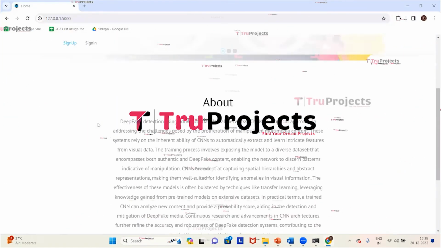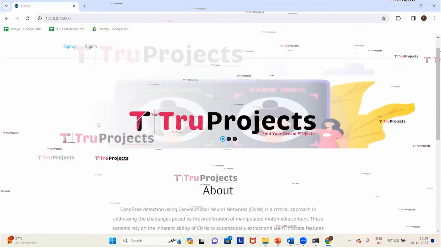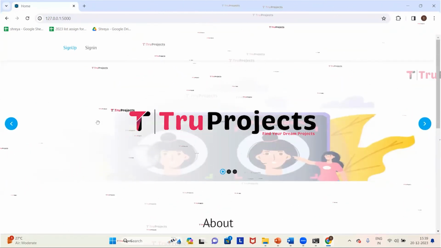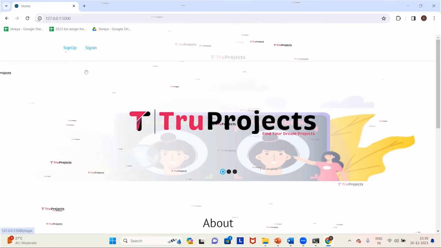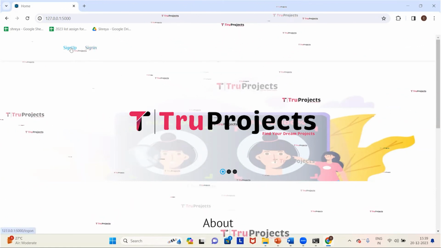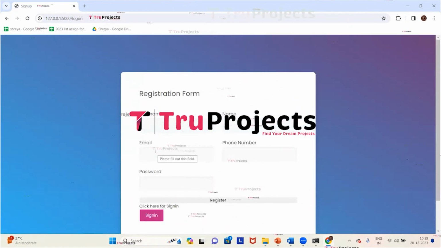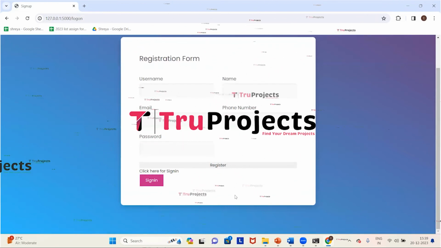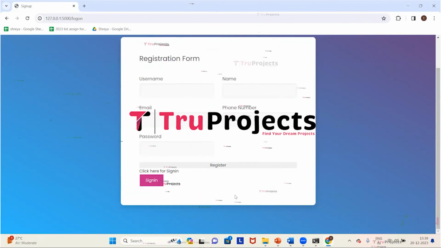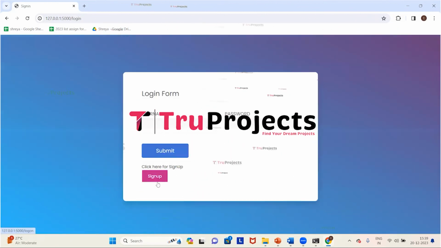This is the web page of the project, which is displayed in the browser, and this web page is built using the Flask framework. Here we can see two links which are sign up and sign in. First, we need to sign up, so click on sign up. If you're registering newly, we have to fill in all these details. I have already registered, I have an account, so we'll directly sign in. So click on sign in.